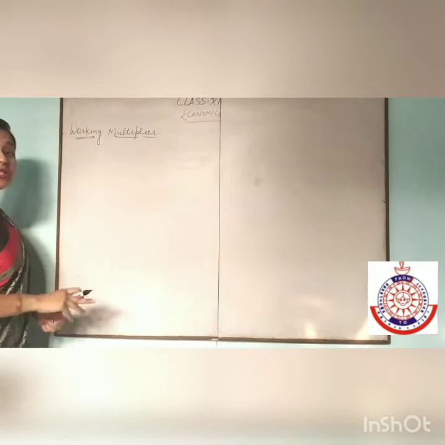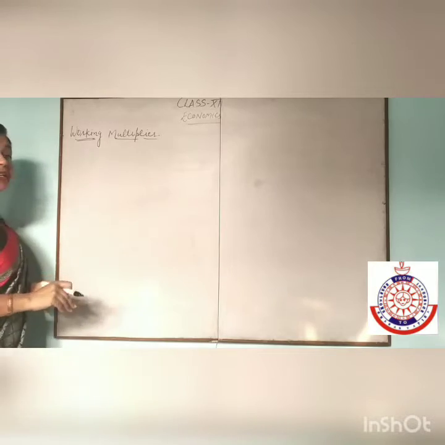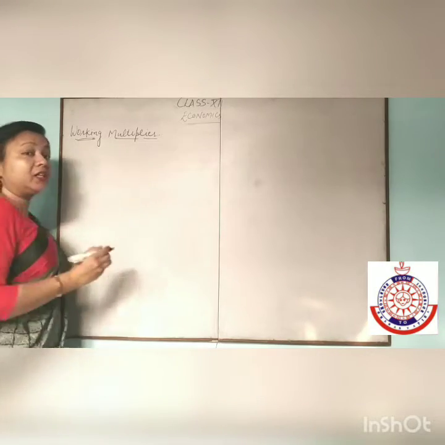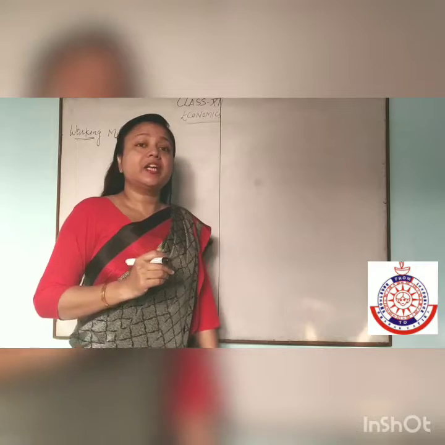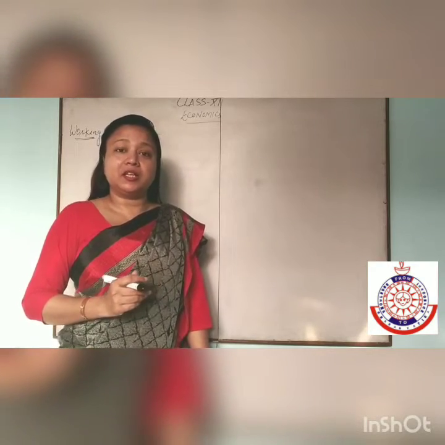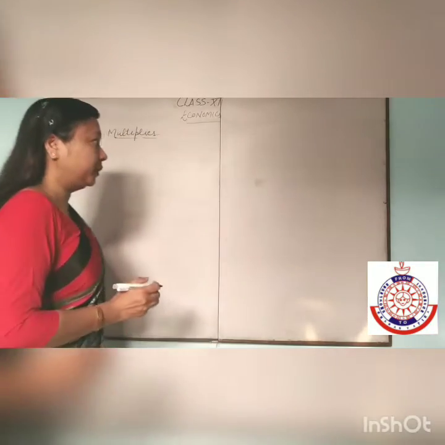How is the multiplier working? The multiplier works on the fact that one person's expenditure is considered the income of the other person.